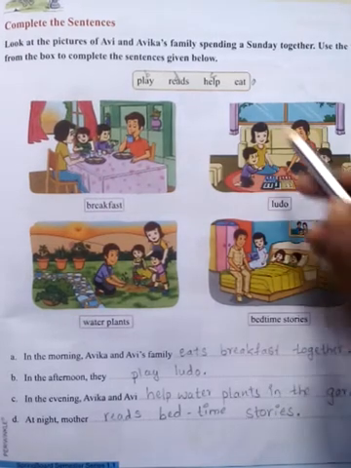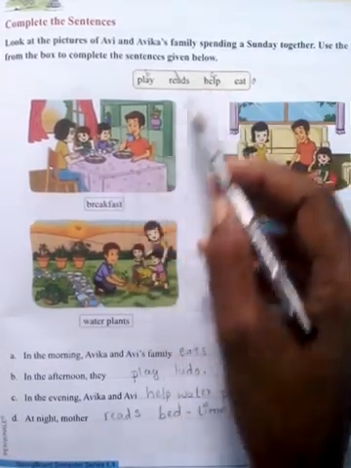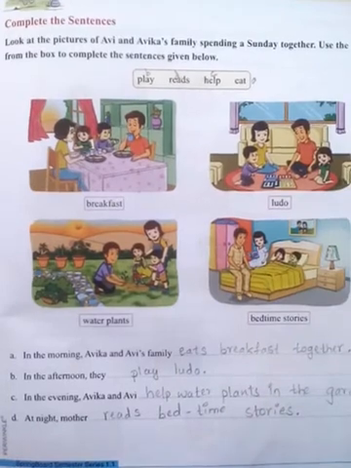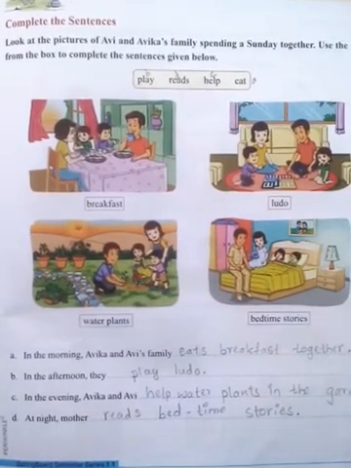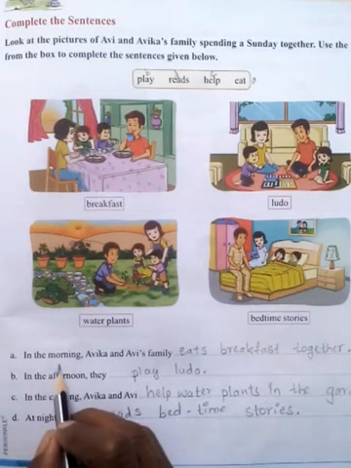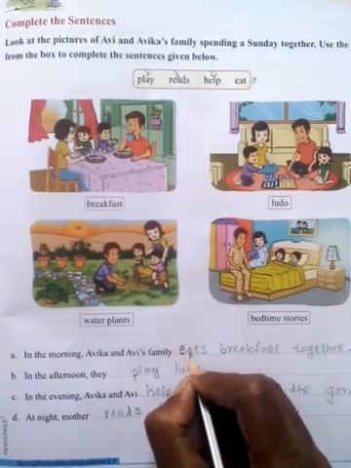We have to use these words to make a complete sentence. I will read, then I will tell you one by one. You have to copy it. Follow me. In the morning, Avika and Avi's family eats.